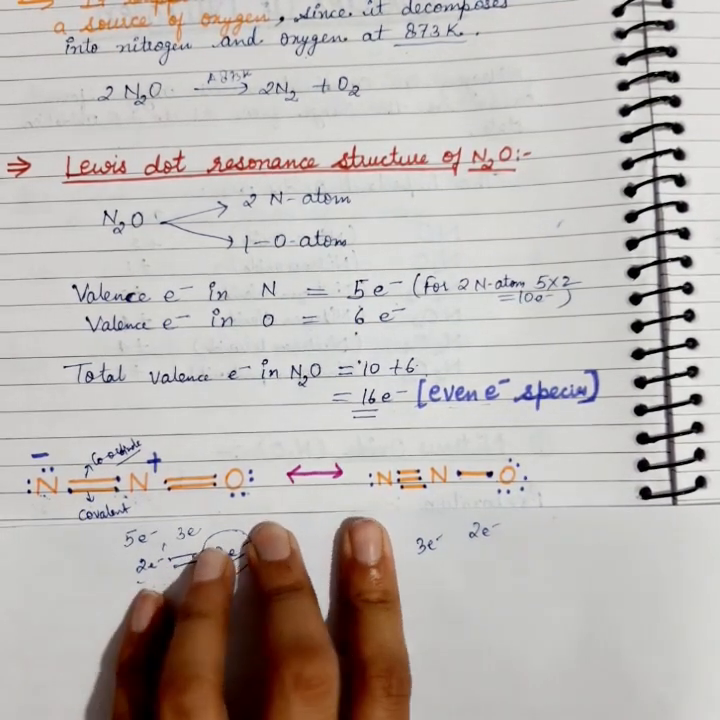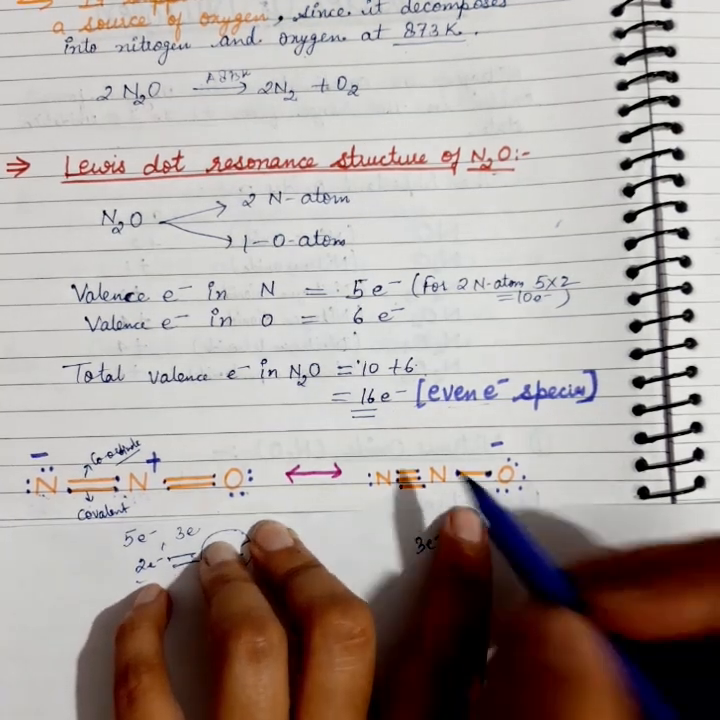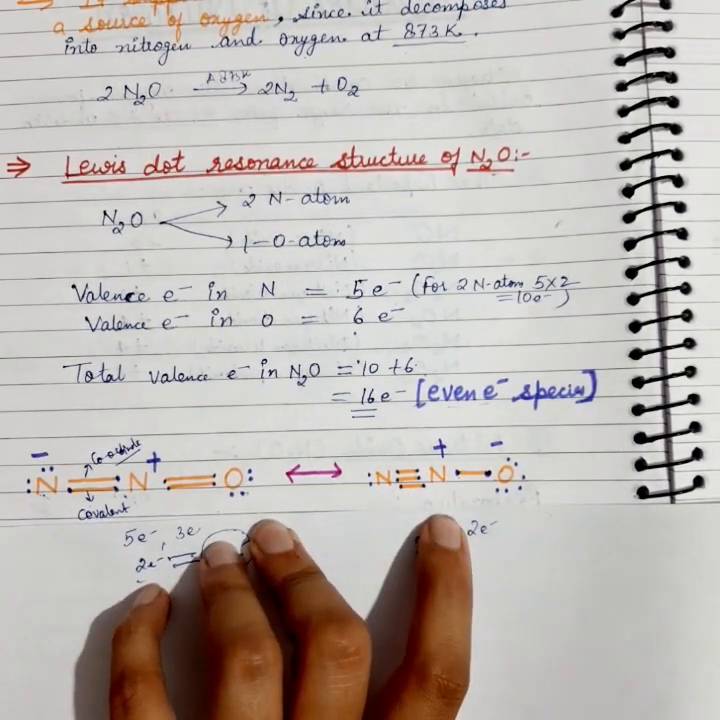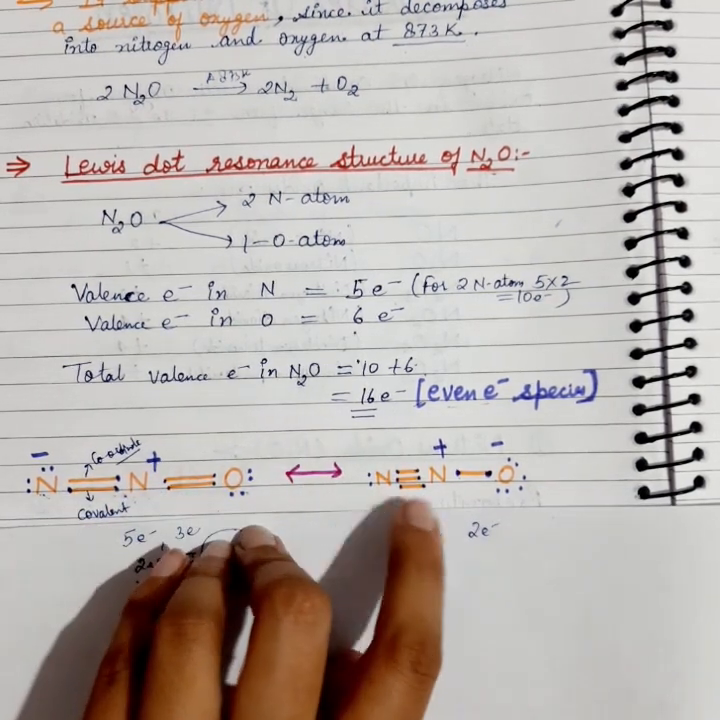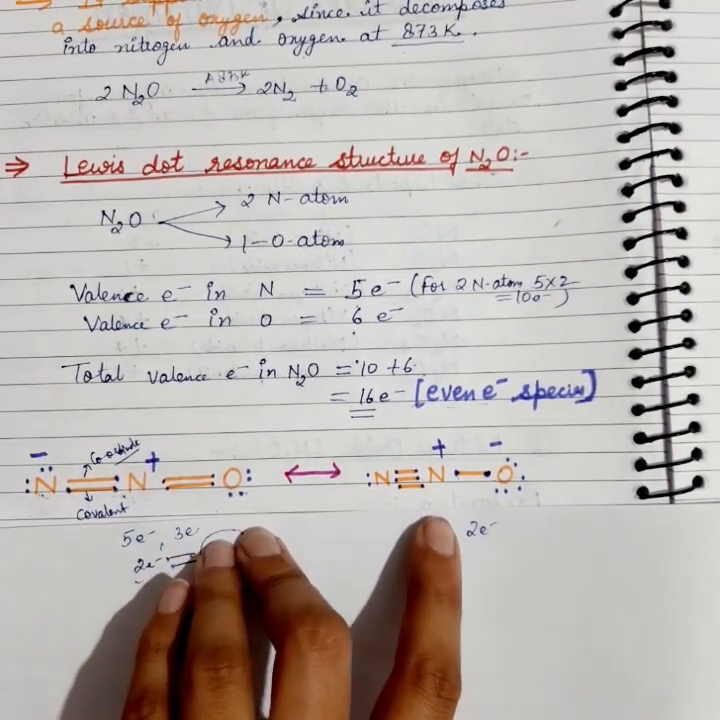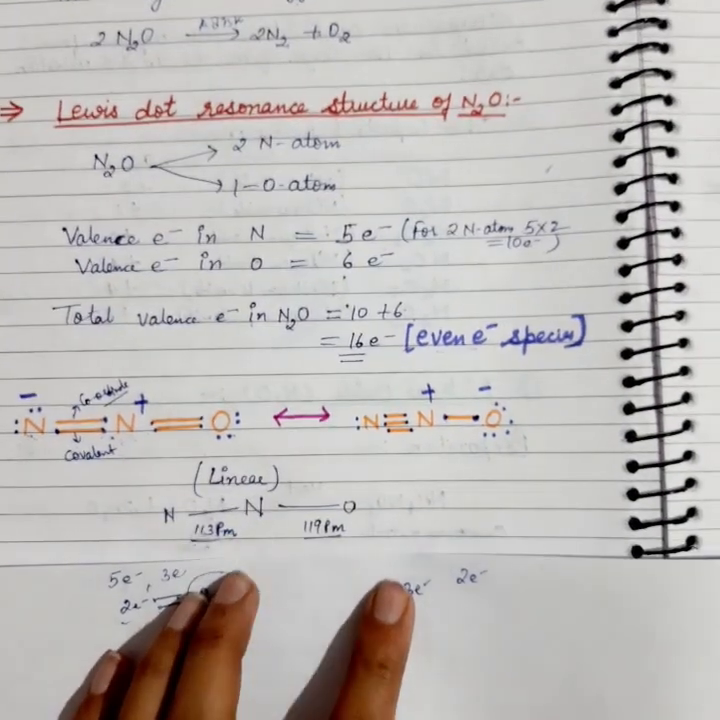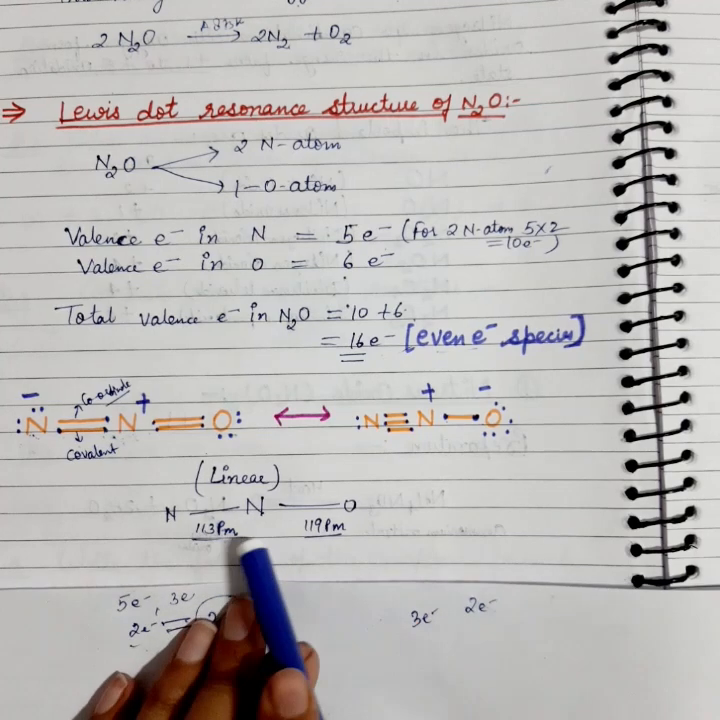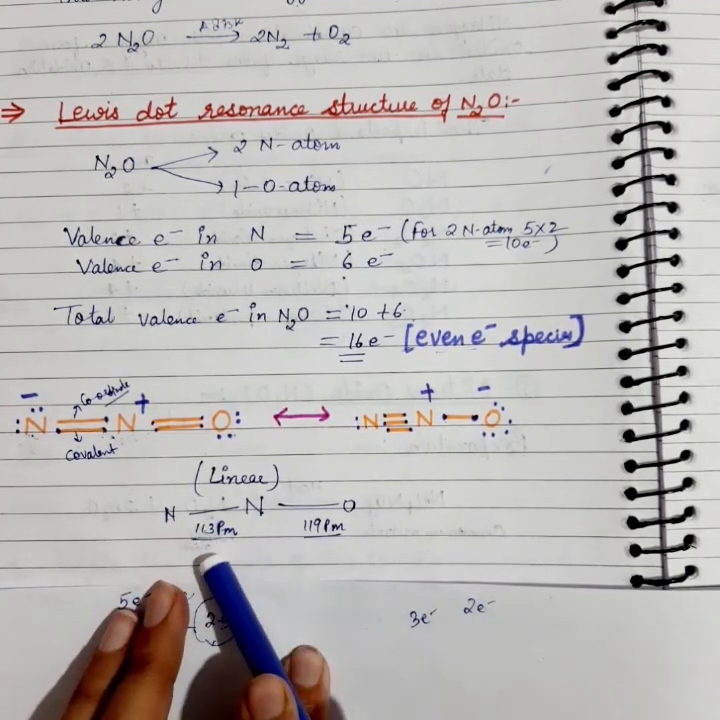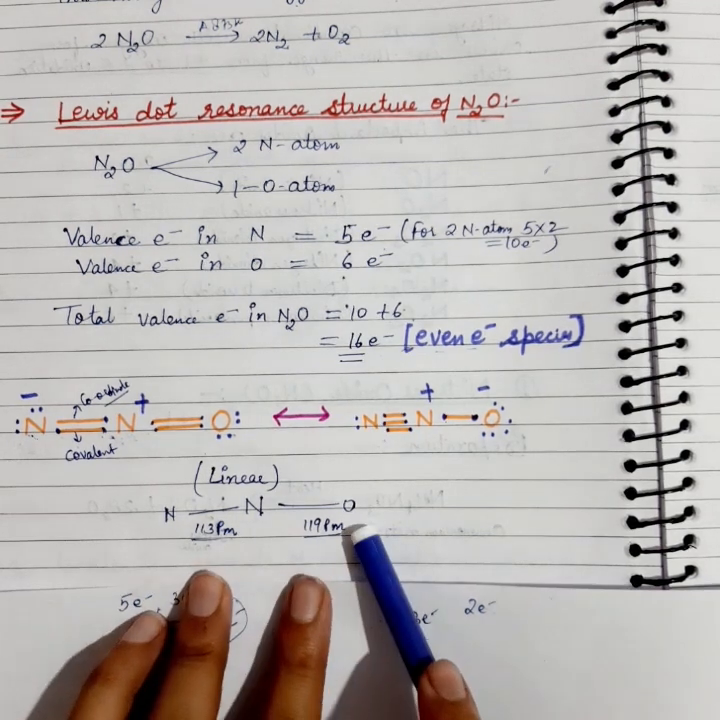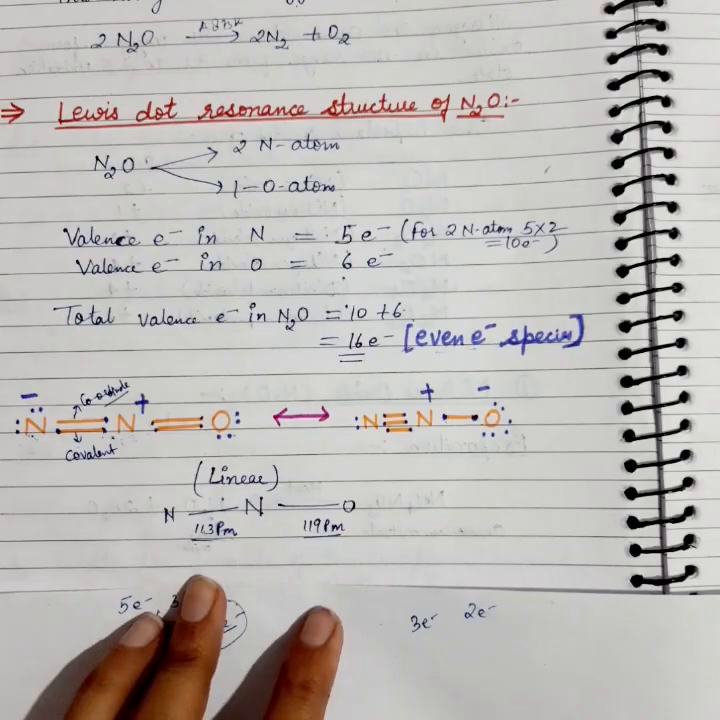So here what is happening, as oxygen is gaining the electron, it becomes negative, and nitrogen is donating its electrons, so it becomes positive. So again the N2O molecule will be a neutral molecule, and this is the structure for this. And we know that it is a linear molecule, in which the bond length between nitrogen and nitrogen is 113 picometer, and the length between nitrogen and oxygen is 119 picometer.